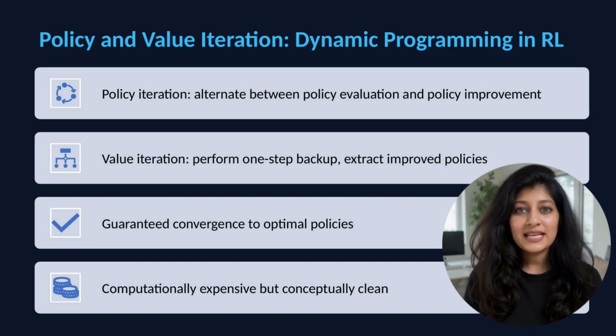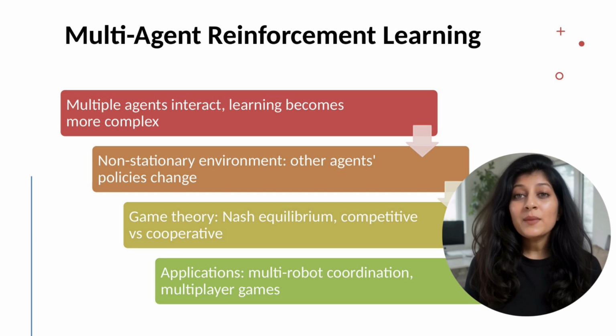Why discuss these if we can't use them directly? They provide theoretical grounding. Understanding policy and value iteration clarifies why TD learning, Q learning, and policy gradients work. They're the theory underlying practical algorithms. In problems where the model is known or easily learned, they can be applied directly. When multiple agents learn simultaneously, the complexity increases significantly.